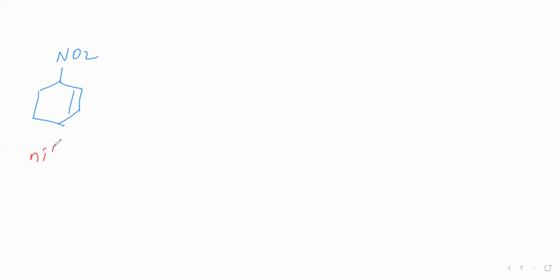It is a cyclic compound, therefore cyclo. 6 carbons present, therefore hex. This C=C double bond is present, therefore primary suffix ene we said.